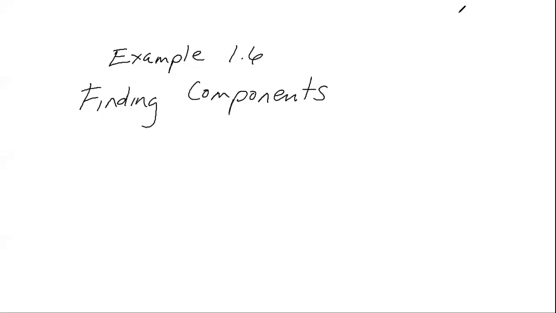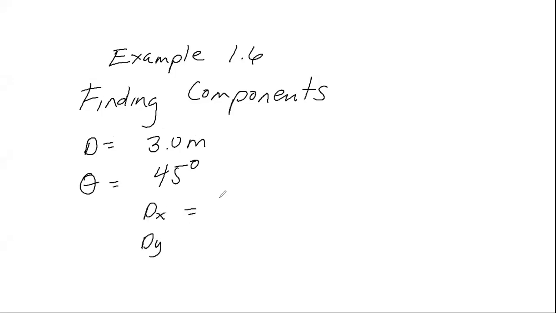Example 1.6 asks us to find the components of vector D. Vector D has a magnitude of 3.0 meters and an angle theta equals 45 degrees. So D sub x and D sub y.